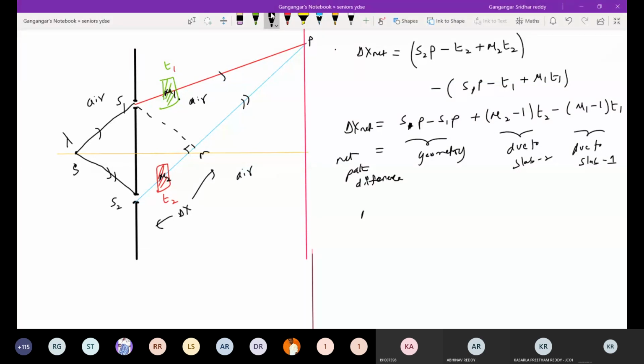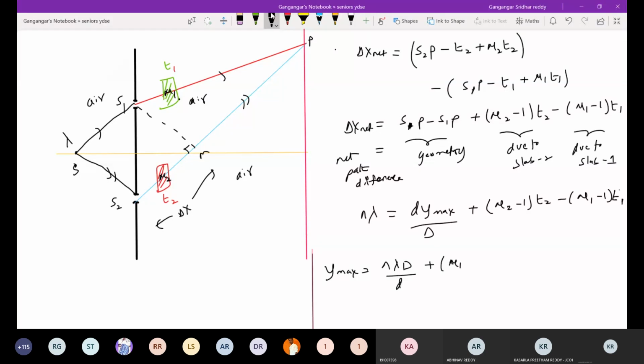So this should be equal to, I'm searching for maxima, so n lambda dy max by D plus mu2 minus mu1 t2. Again solving in a similar way, similarly solve for y max, we'll get the required equation. So the expression for y max will be n lambda capital D by small d plus mu1 minus 1 t1 D by small d minus...